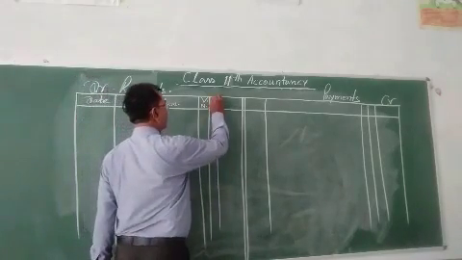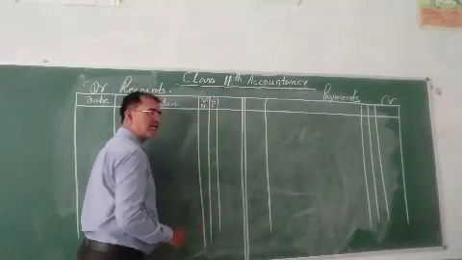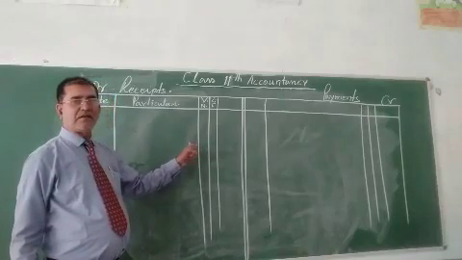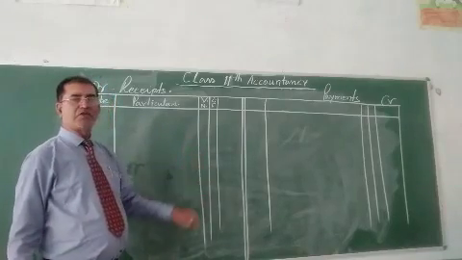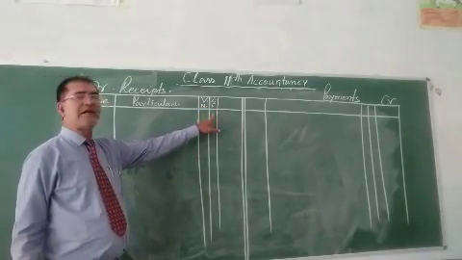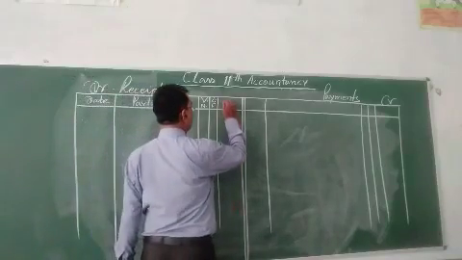Ledger folio number, LF: on which page this entry is posted into the ledger, that page number of the ledger. Amount.